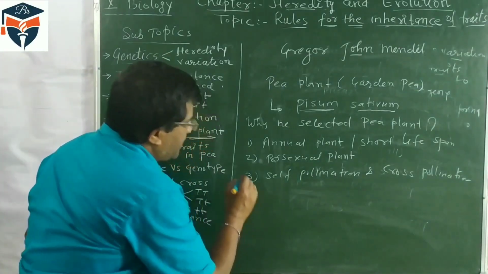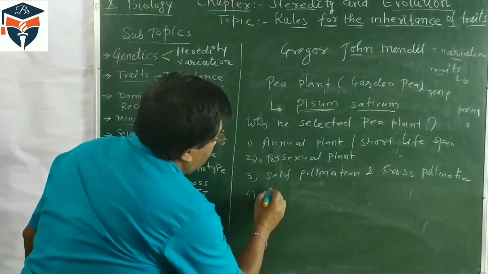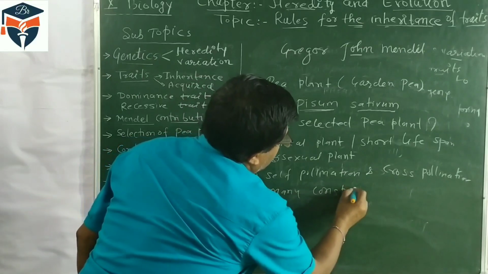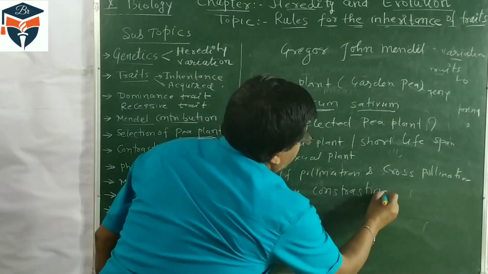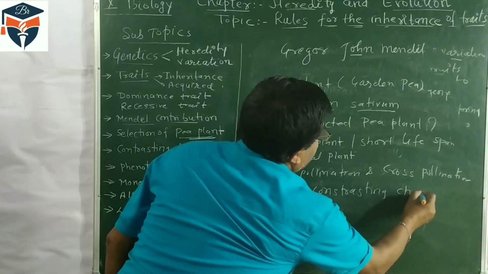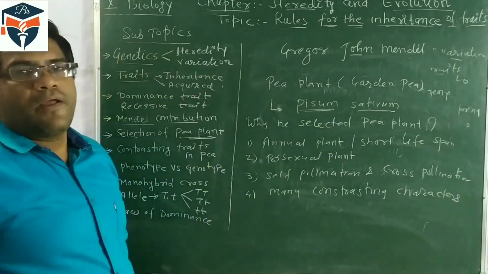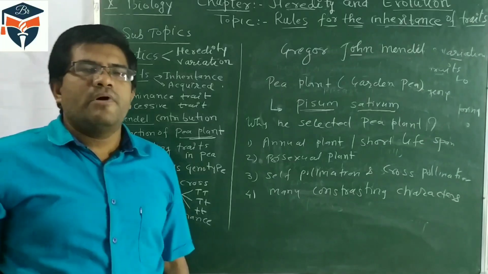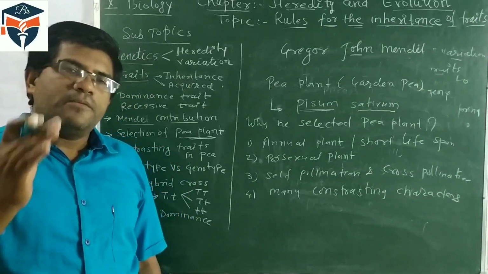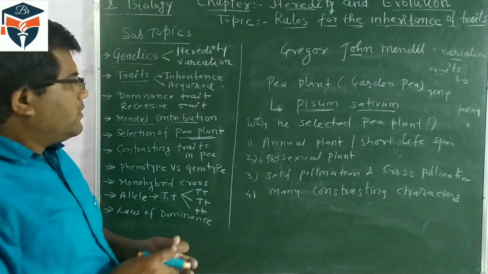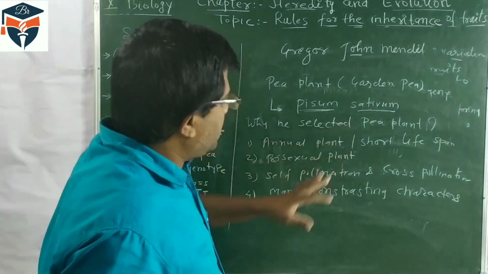And the fourth important characteristic is that it has many contrasting characters. Our characters are traits. Suppose one flower is a pink flower, another type of flowers are white also. Some plants are tall, but some plants are short. So why did Mendel select pea plant?